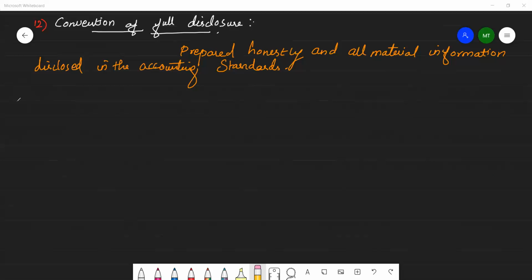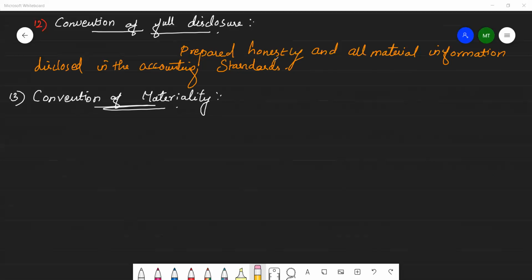Then the 13th one, convention of materiality. Okay. So the financial statement should disclose all material items which might influence the decisions of users of financial statements.